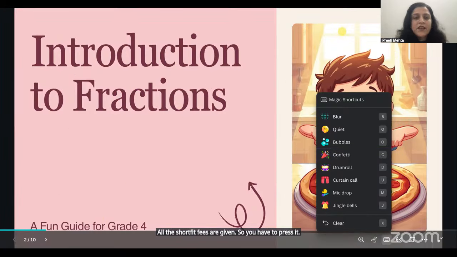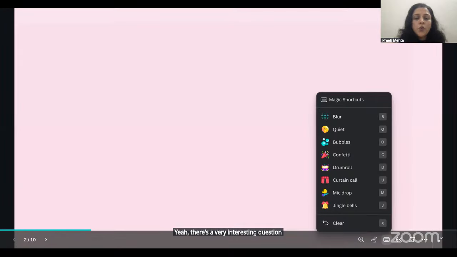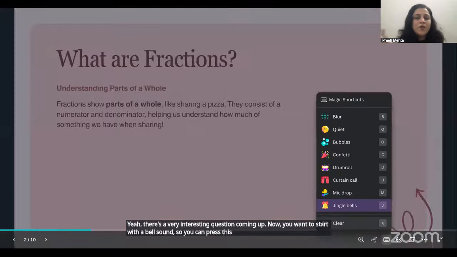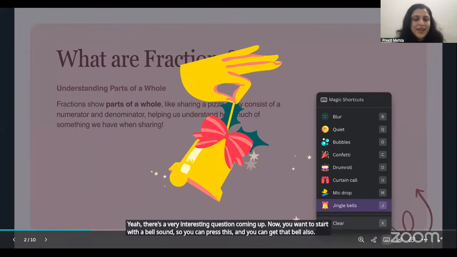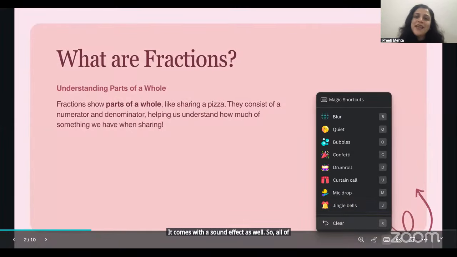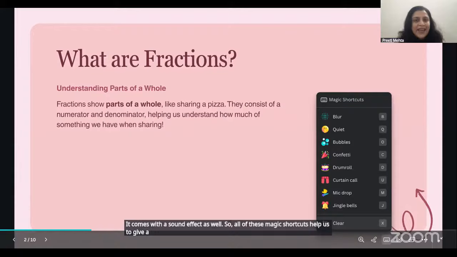Here there's a very interesting question coming up. Now you want to start with a bell sound, so you can press this and you can get that bell also. It comes with a sound effect as well. So all of these magic shortcuts help us to give a very great impact during our presentations.